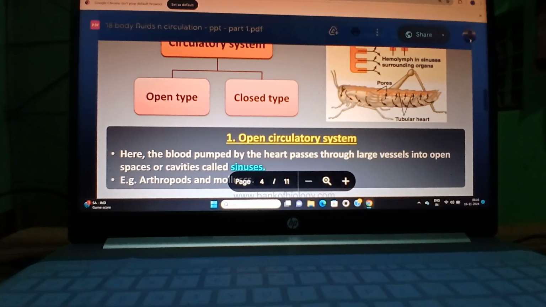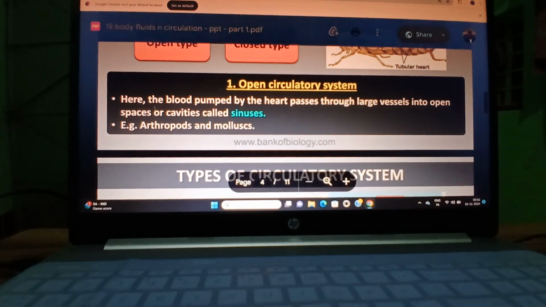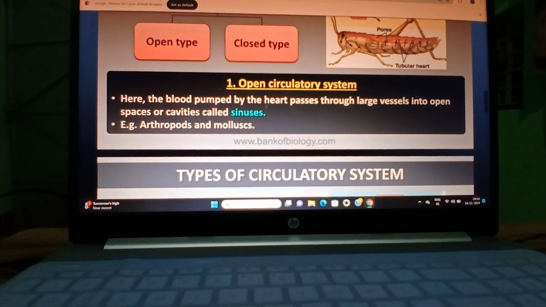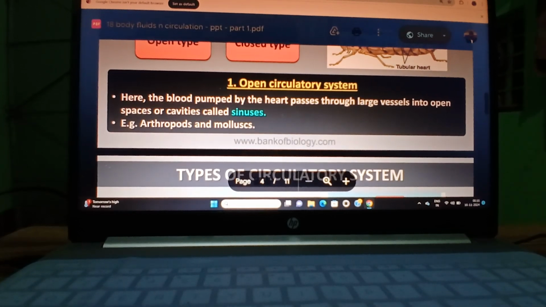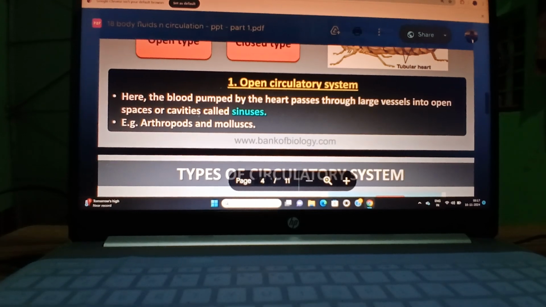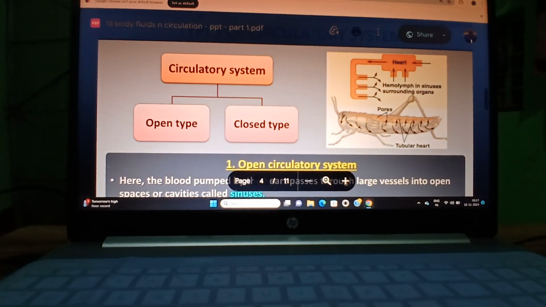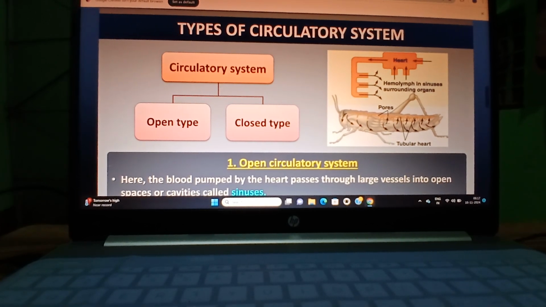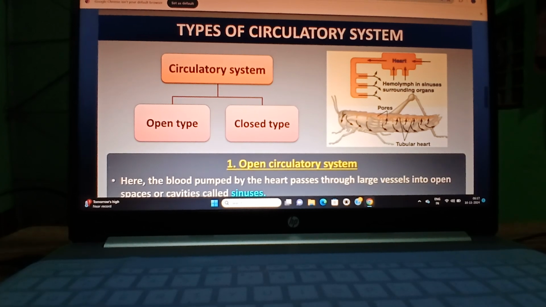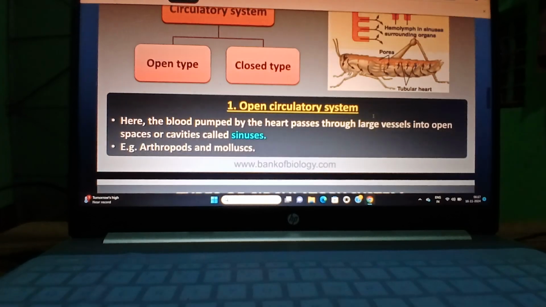Open circulatory system is found in arthropods and molluscs. In the open circulatory system, blood pumped by the heart passes through large vessels into the open space. Open space means the coelom or body cavity, called sinus. Blood comes from the heart, then goes to the artery, and between artery and vein there is no capillary, so it comes to the coelom. This is the open circulatory system. So students, you understood the open circulatory system found in arthropods and molluscs.